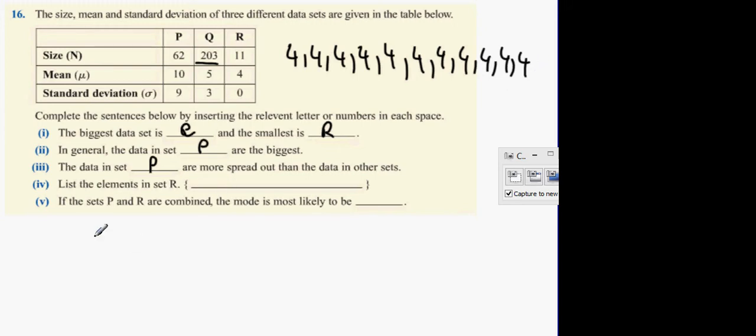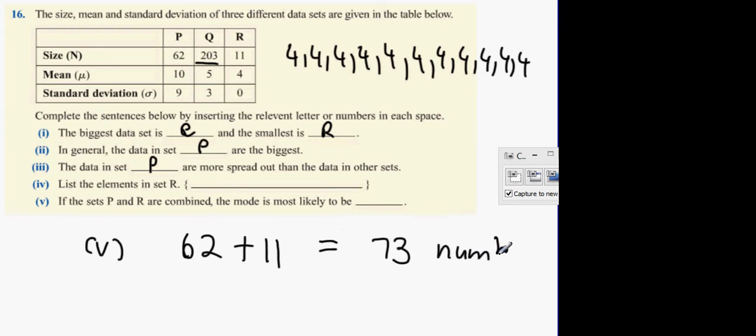Now number 5. If sets P and R are combined, what is the mode most likely to be? Let's have a look at this. First of all, P has 62 numbers, R has 11 numbers. This makes it 73 numbers. Now, the mean of P was 10. I wouldn't imagine P has many 4s in it, would you? If the mean is 10, the likelihood of it having over 11 4s is very, very slim.